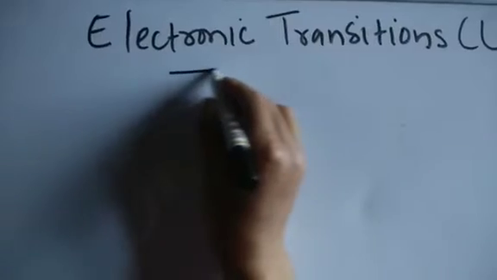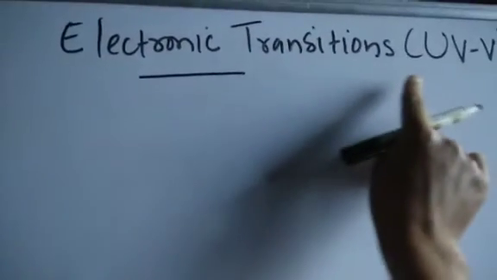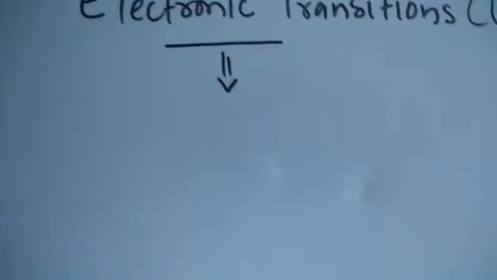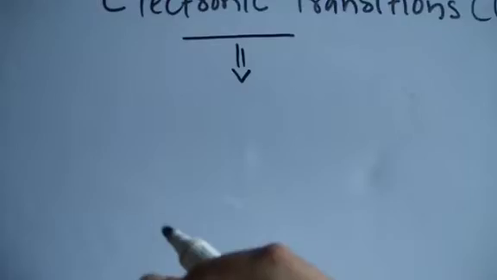So the electronic transitions which occur in the UV-visible spectroscopy. Electronic transitions means when a material absorbs the energy, it results in the electron transition. So now what type of transitions are there? There are many types of transitions.